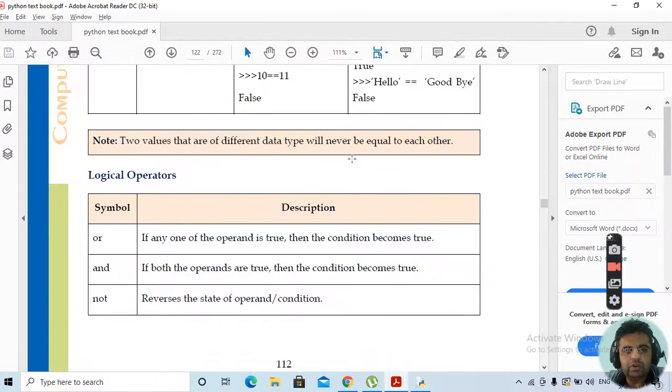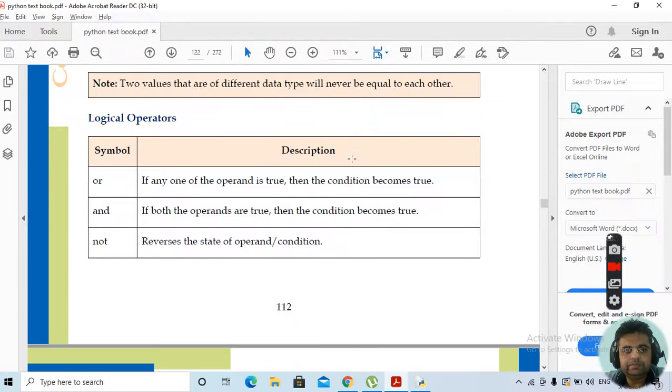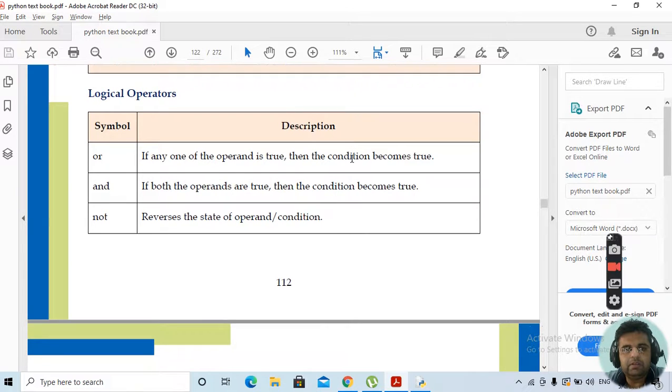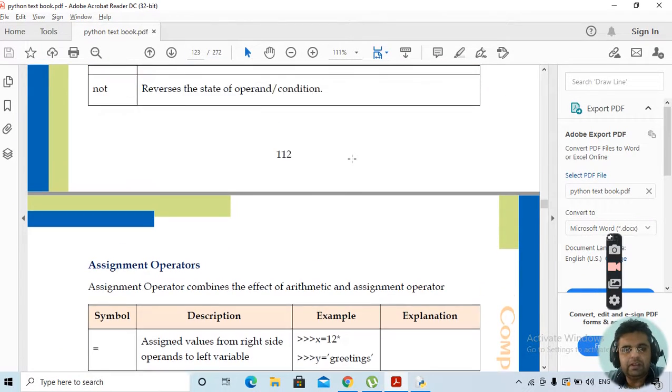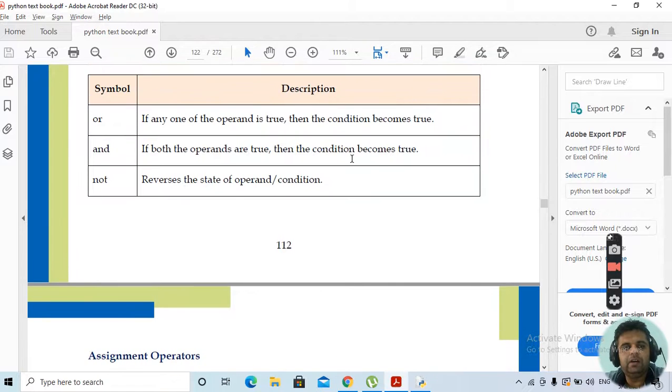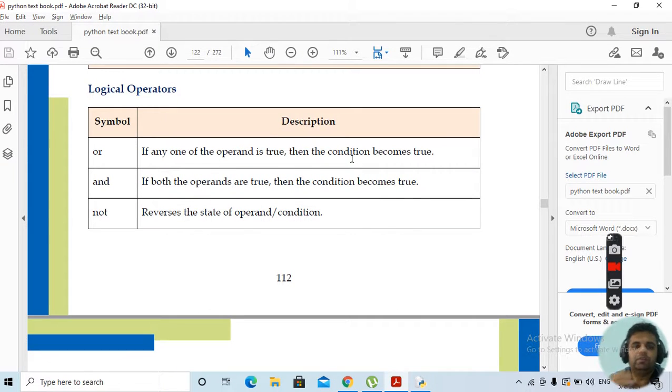Then we have logical operators. Logical means we have the or, and, and not operators, which are basically used to combine two conditions. If we are supposed to combine two conditions, then we look at the or condition. Or means if one of the operands is true, then the resulting condition will become true.